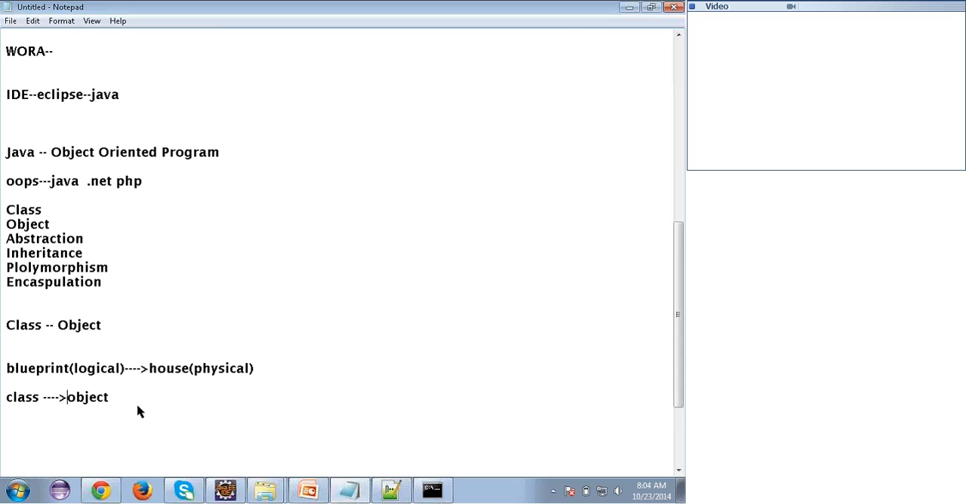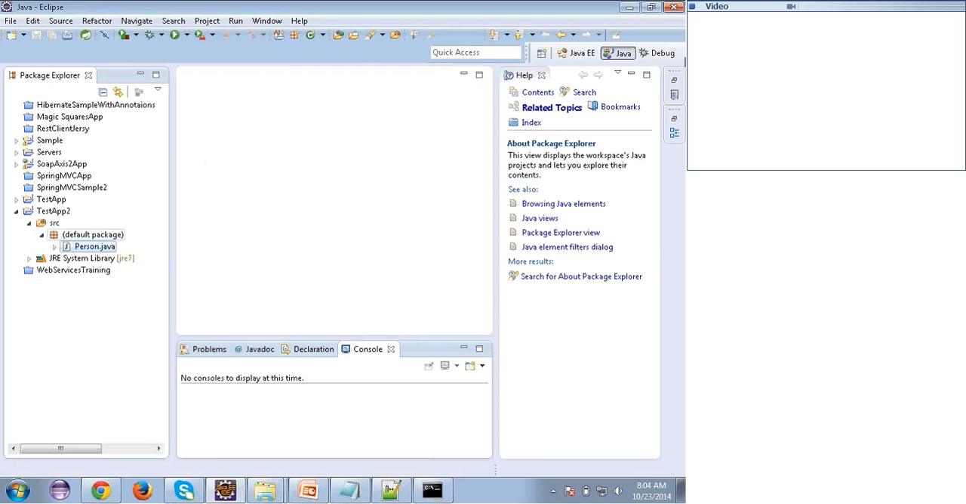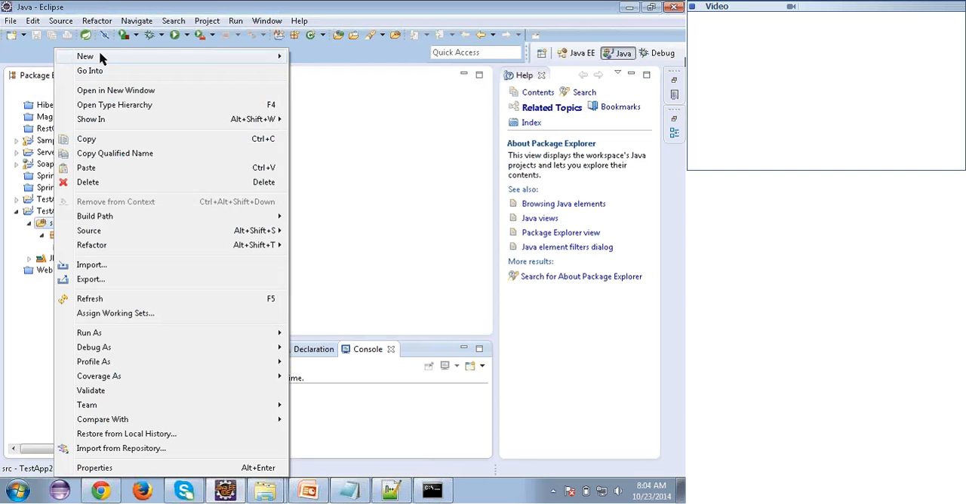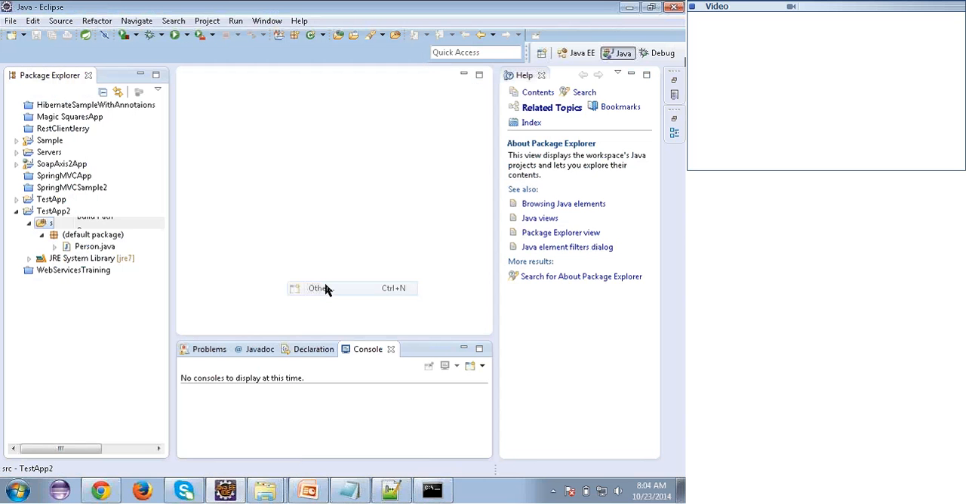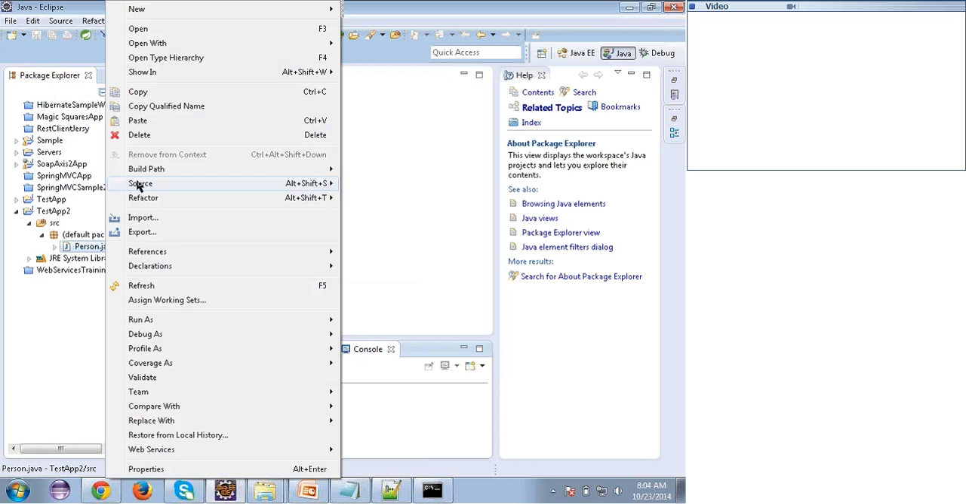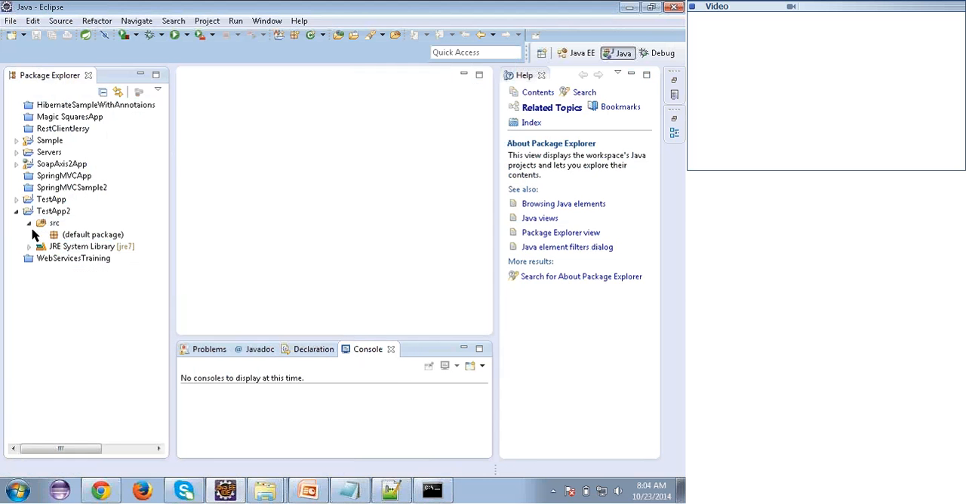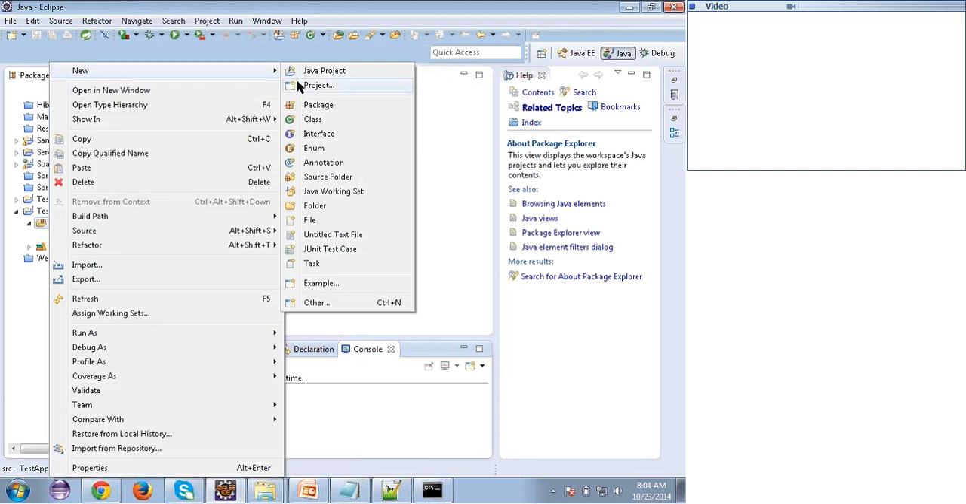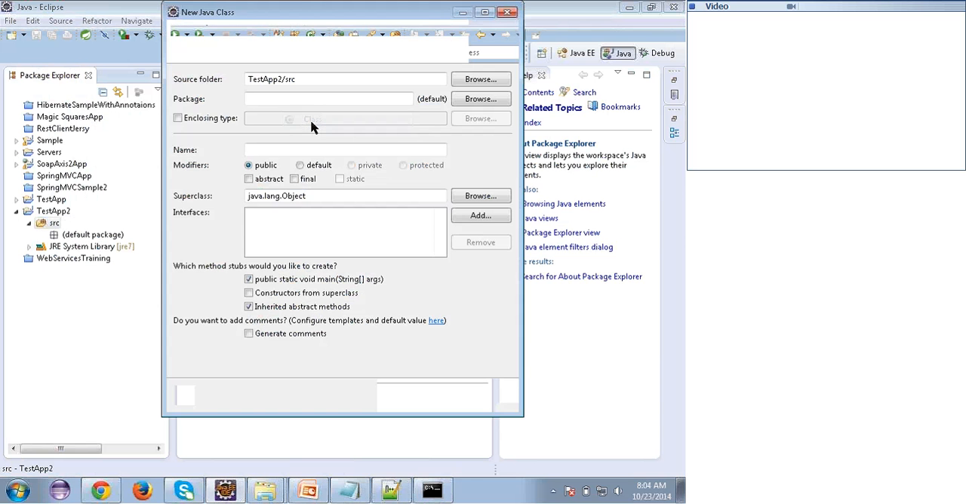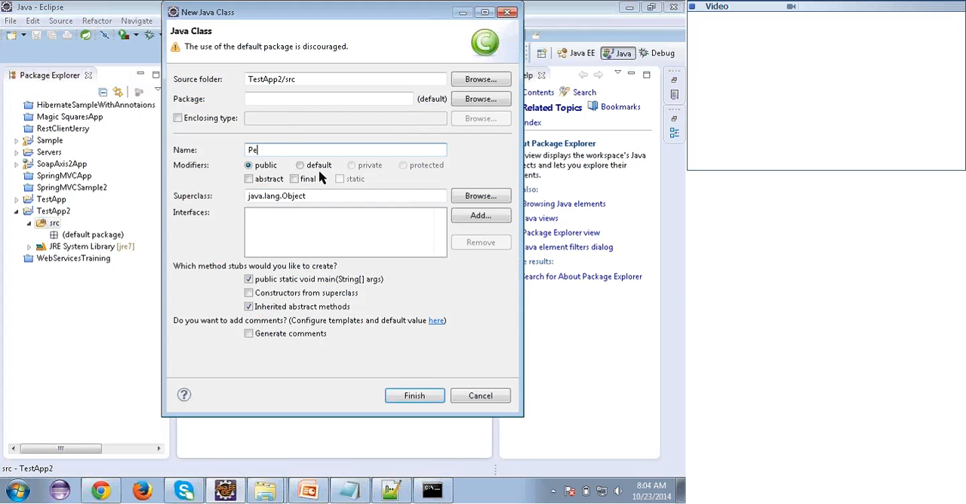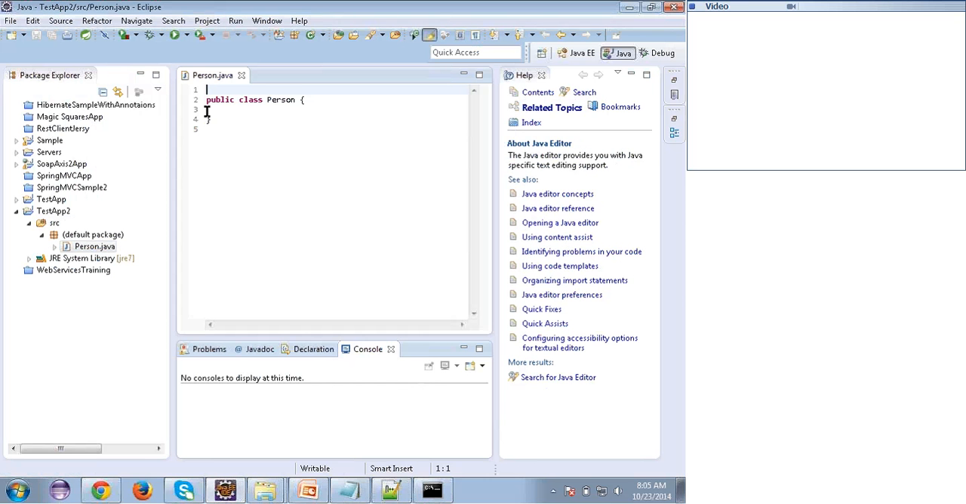I'll show you. Let me create a simple class in Eclipse. Right click over here, new, other, click on SRC, new class. My class name is Person, and finish. So I created a class. This is the syntax to create a class: public class Person. You don't need to worry, we'll speak about it one by one. This is a simple class.